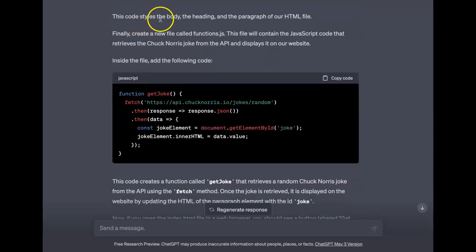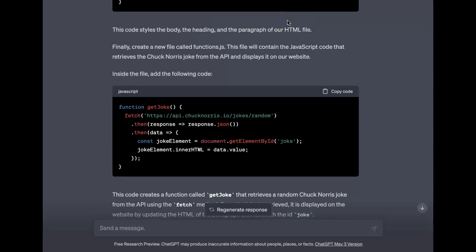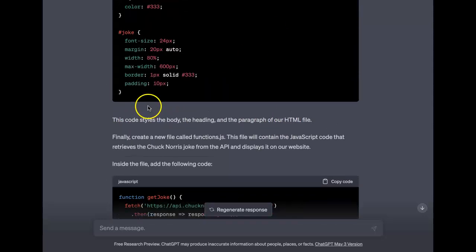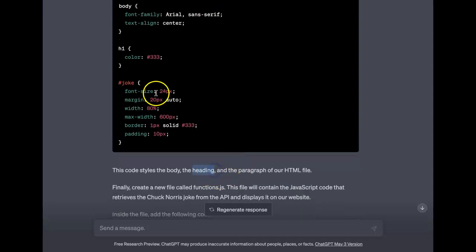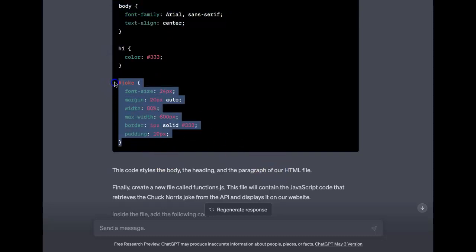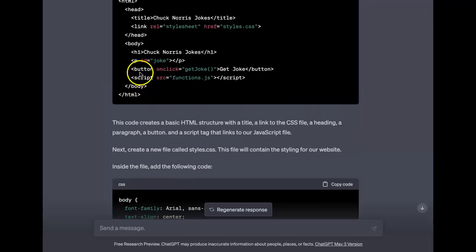So this code styles the body, the heading, and paragraph of our HTML file. So that's what I just said. We kind of figured it out backwards, but we see the heading here, the H1, the body right there, and the paragraph is probably this thing that says joke. If we go up here, we look at the paragraph, it does have that ID of joke.